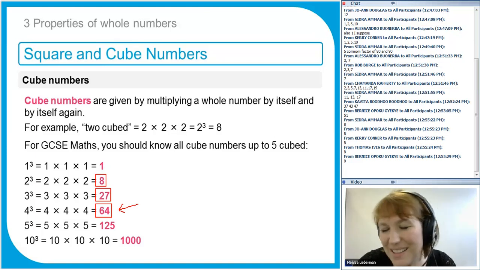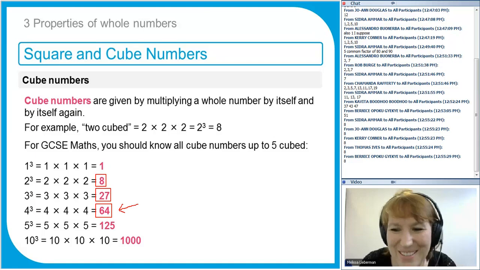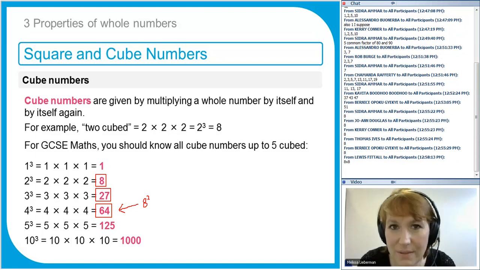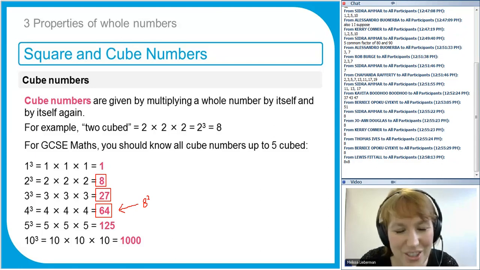What number squared is it? Somebody did say 8. It's also 8 squared, so 4 cubed is the same as 8 squared. If you need index laws, you'll be able to explain why. But 64 is interesting in that it's a square number because it's 8 times 8, and it's also a cube number because it's 4 times 4 times 4. That's just a quite interesting fact.